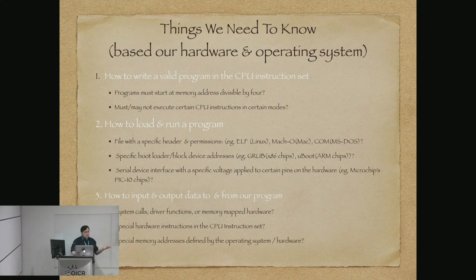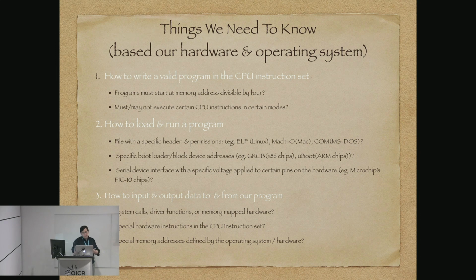Rings for assembly language permissions, whatever sort of restrictions our CPU has about how it runs, we need to know a little about that. We also need to know how to load and run a program on our system. For example, if we're going to be running under Linux, we usually have a shell, and then we can run a file with a specific header and permissions written in a format called ELF.